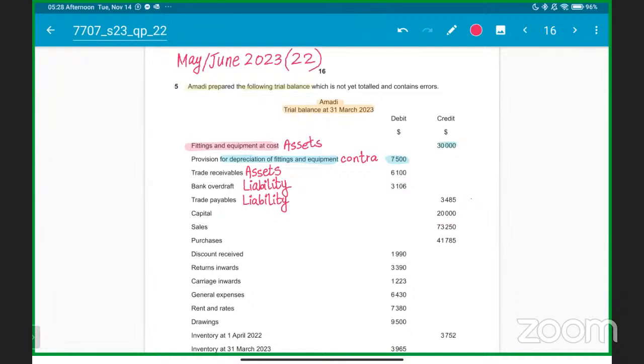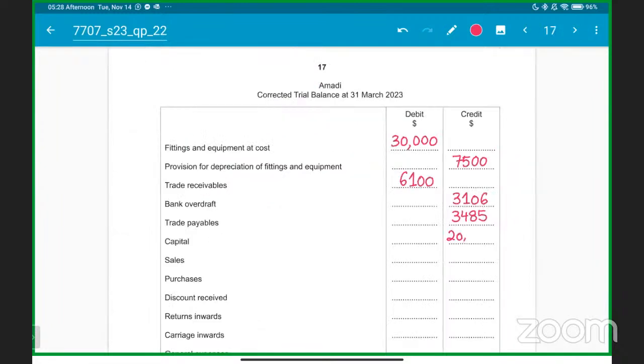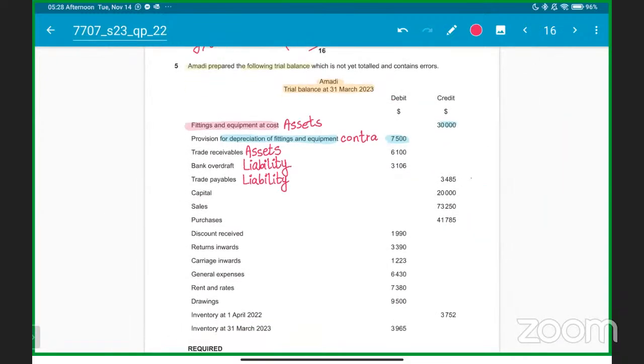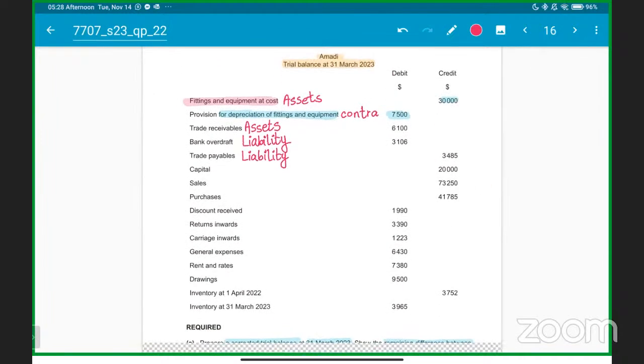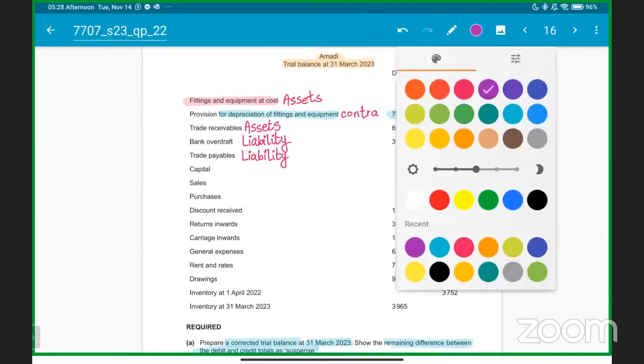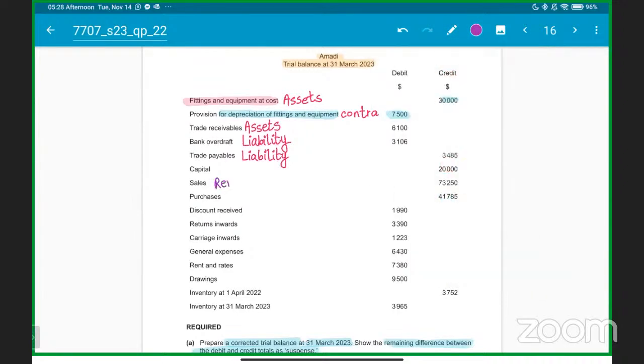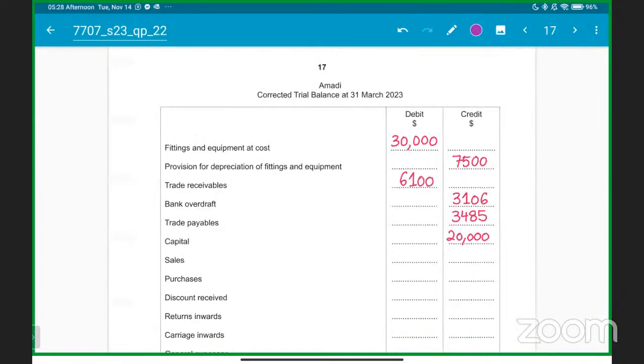Okay. Capital is 20,000. Everyone knows capital is going to be, capital nature is credit side. So capital is your owner's asset, whatever you have invested, and the funds that you have put in your business from your own savings or from your own self, that is your capital. Then we have sales. Sales also is the revenue. So revenue items related to revenue are always going to come on the credit side, right? Students got it? So this 73,250 will definitely be coming on the credit side. So we got sales revenue as 73,250.